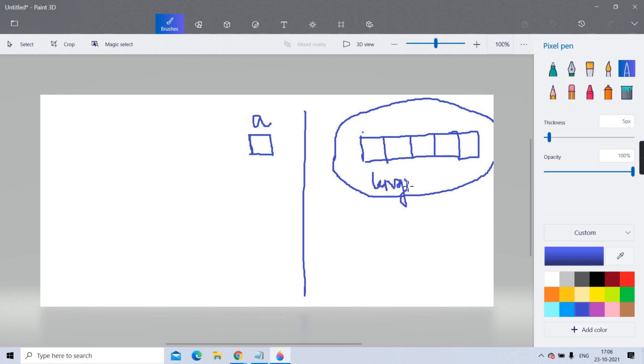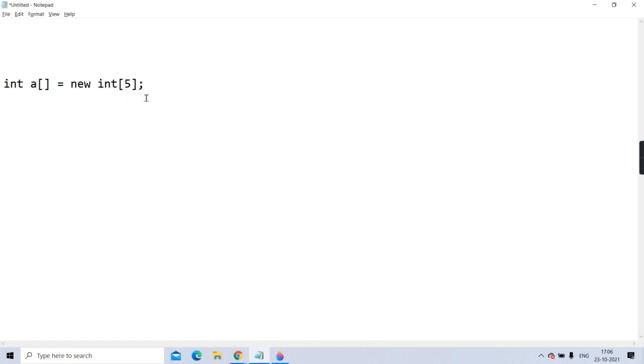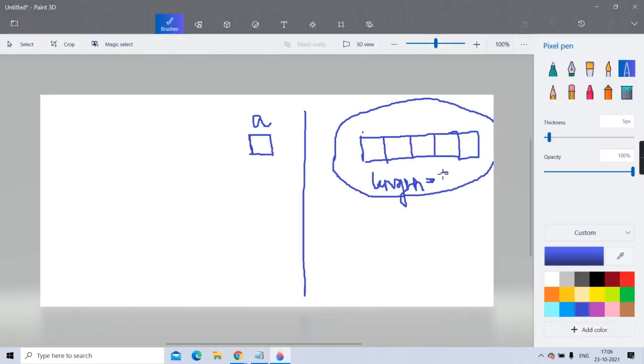Final means you cannot modify it. It will have one final property called length, and that will get initialized with the size which you gave at the time of instantiation. You gave size as 5. So it has created a 5 integer array, and the length is initialized with 5, and these both things are encapsulated within an object of some class.